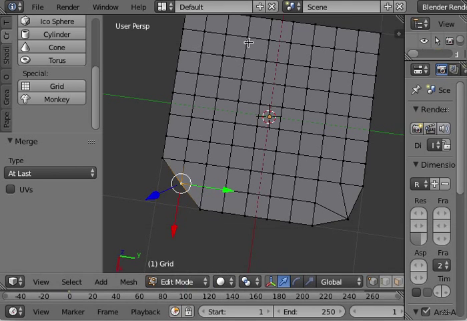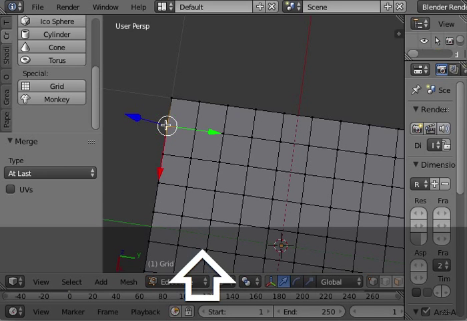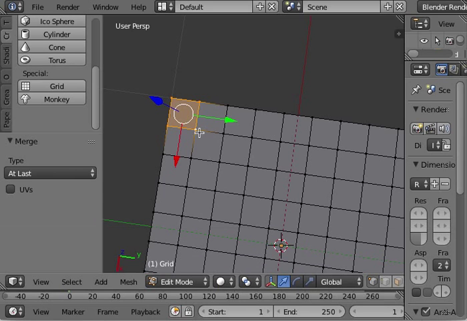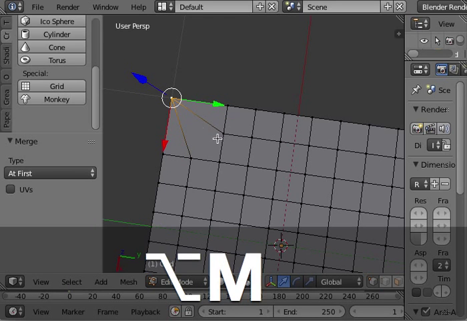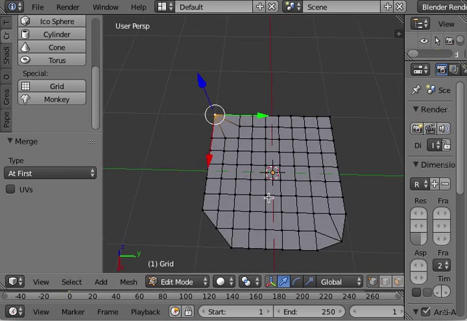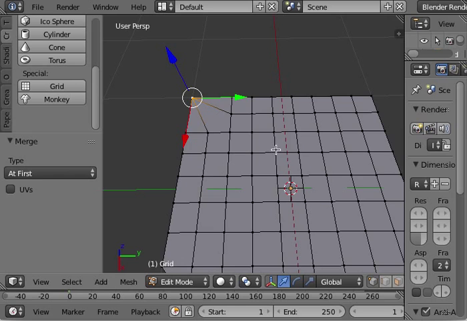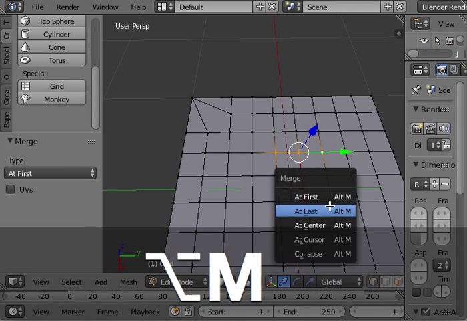Now the same way I will select at first. So again I select 1, 2, 3, 4 to have them all merging on this vertex at first, and see they are all moving here. So again a different way of merging. You don't need to be on a corner obviously of a mesh to merge vertices. For example, I can merge these three at center.